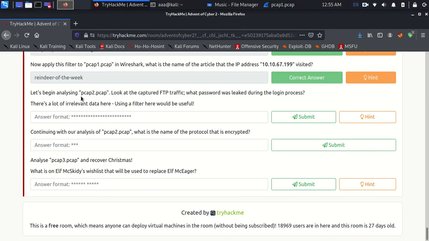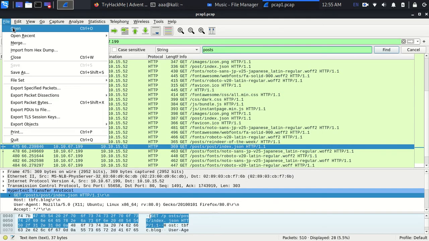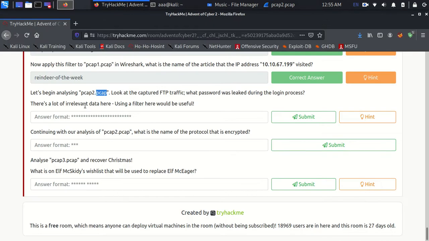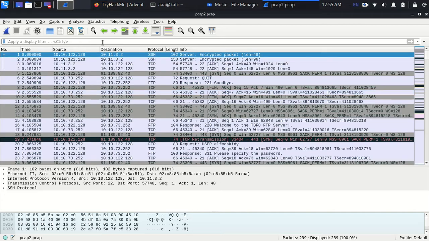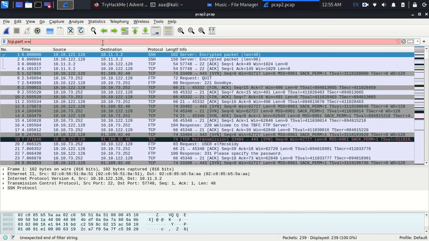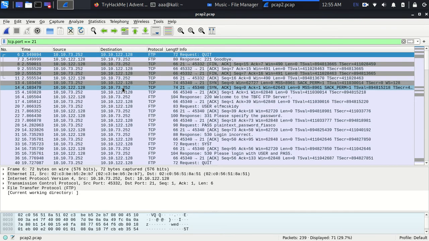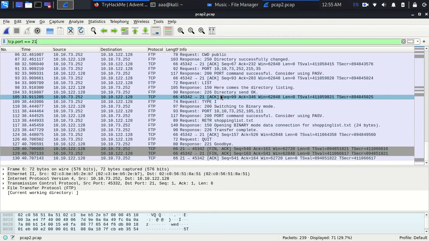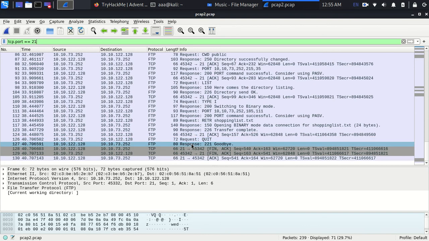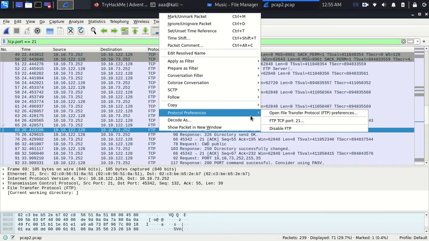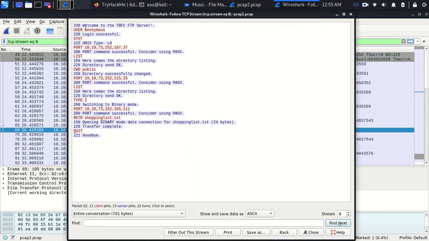Now let's open PCAP2. So File, open PCAP2, and obviously let me remove the filter, and I need to look for FTP ports. So tcp.port equal to 21, that's where FTP usually runs. And out of all of this I need to find the password. Okay, can I just click on a random request maybe and follow TCP stream? User anonymous, and he did some task.